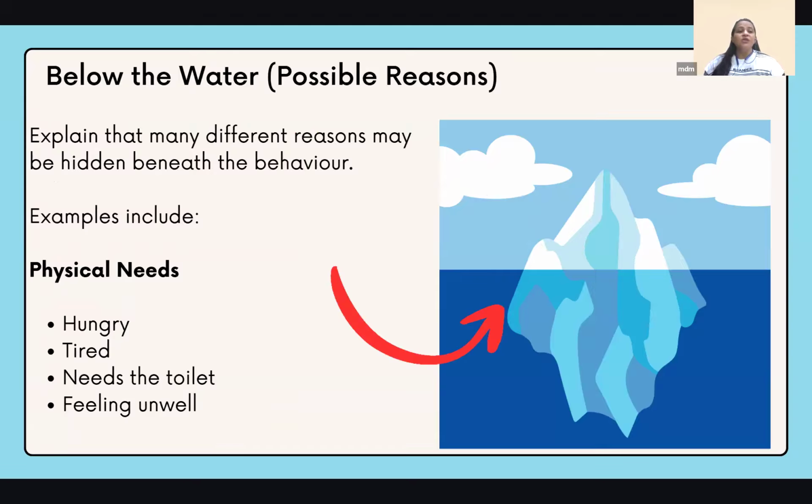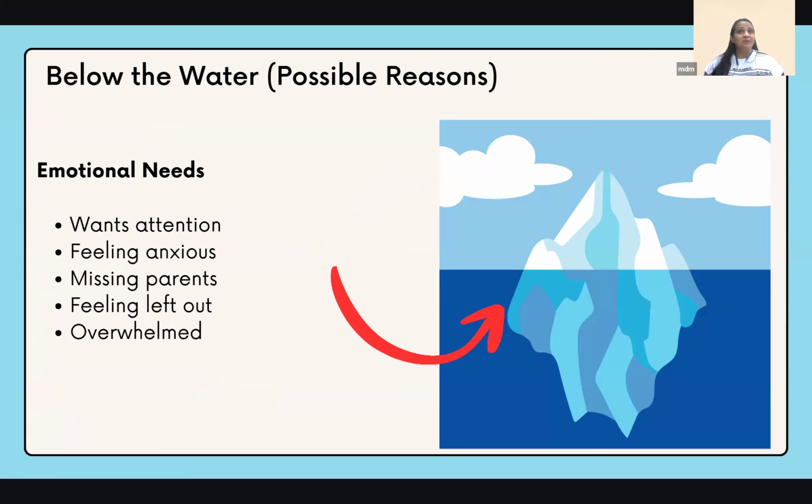But what we don't see are the possible reasons. If the child is walking around and disturbing, they may be hungry, they may be tired, they may want to use the washroom, they may be feeling unwell. If the child is crying unnecessarily, they may also have some emotional needs, like they want attention. They are not comfortable. There's something making them anxious. They are missing their parents.